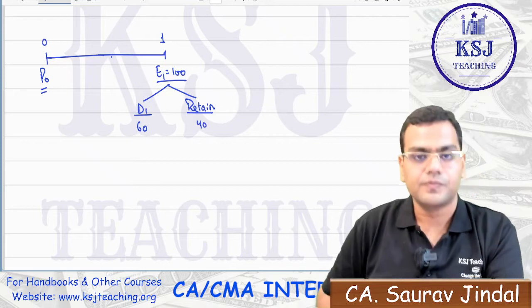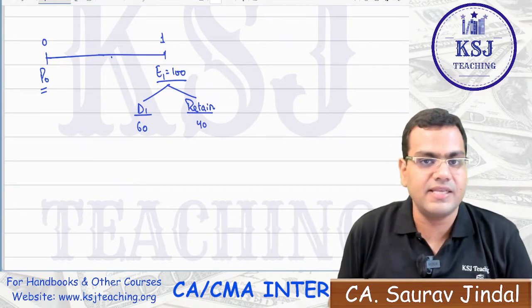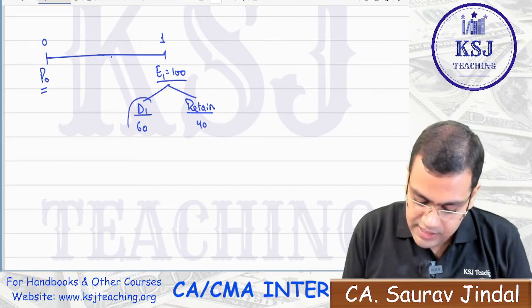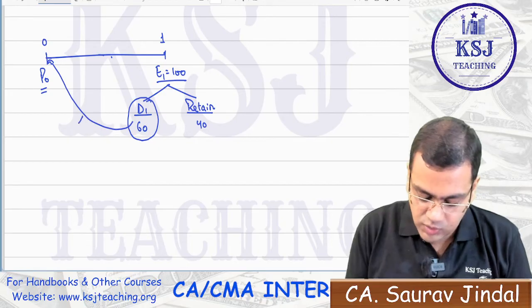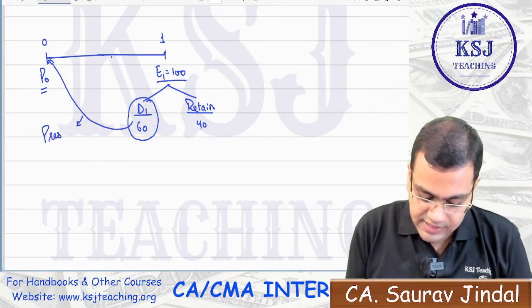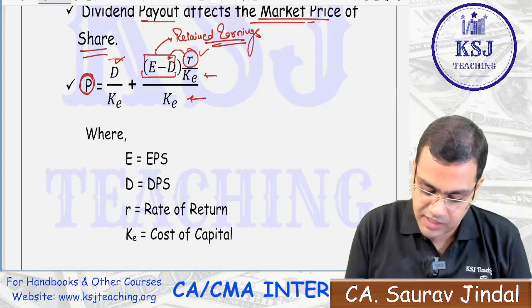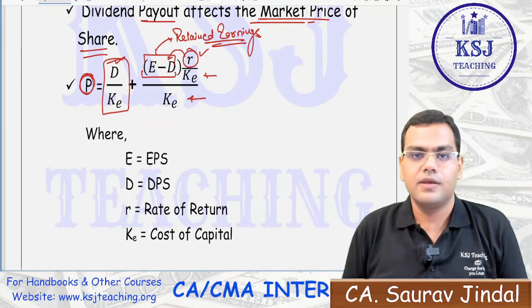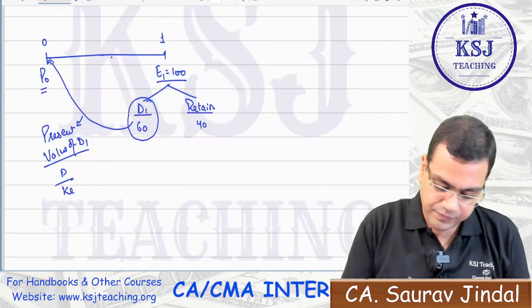Now, if you want to calculate the price at the present period, you will calculate the present value of this D1, that is represented by D divided by KE. This is the first part of the formula, the present value of the dividend.